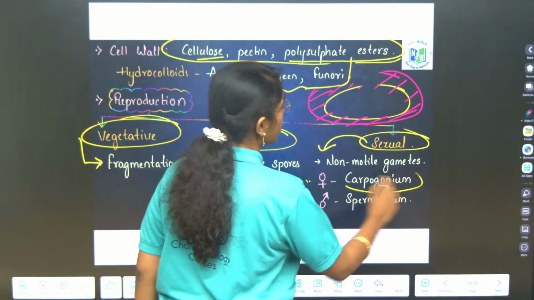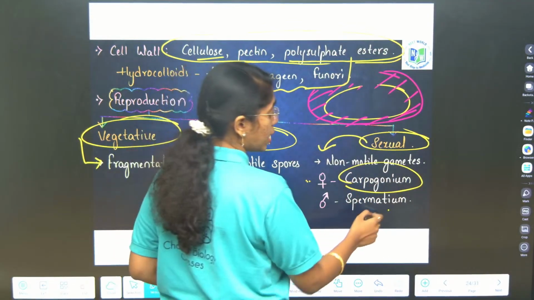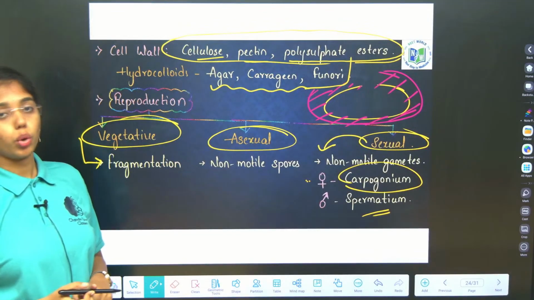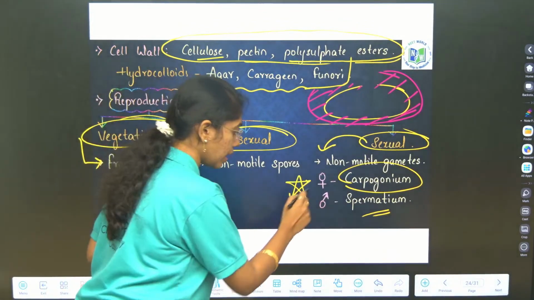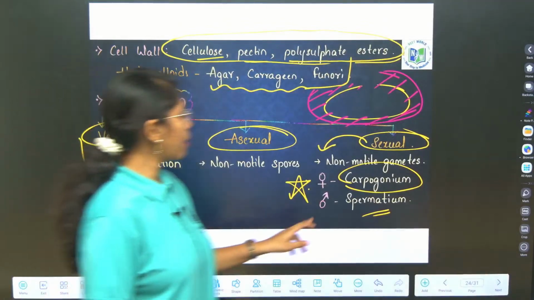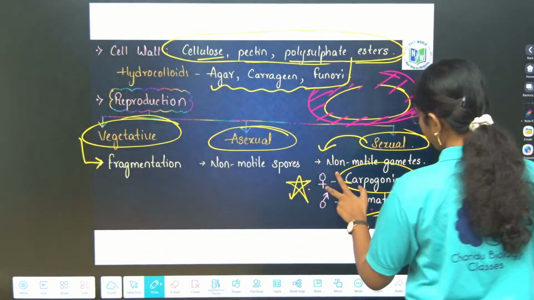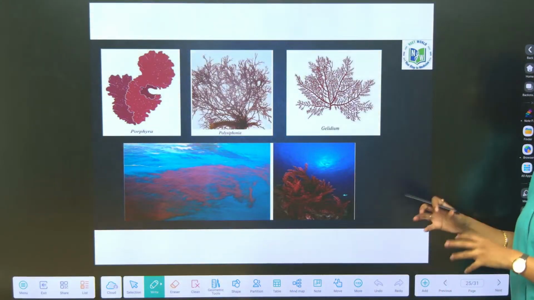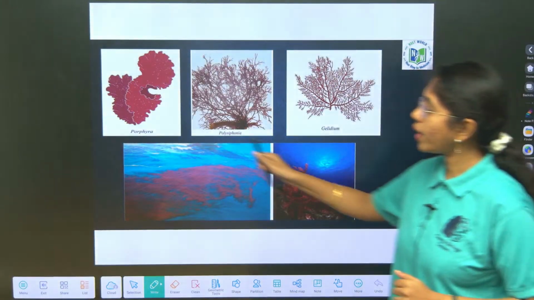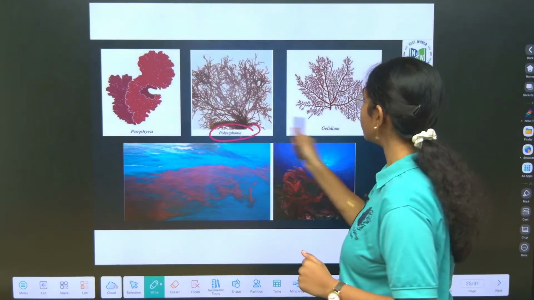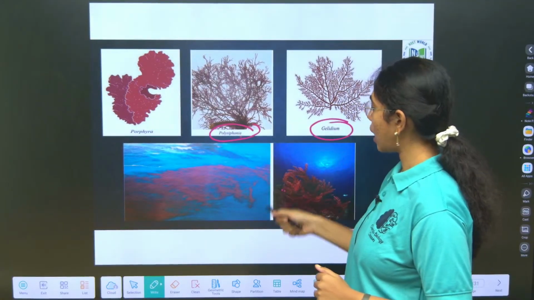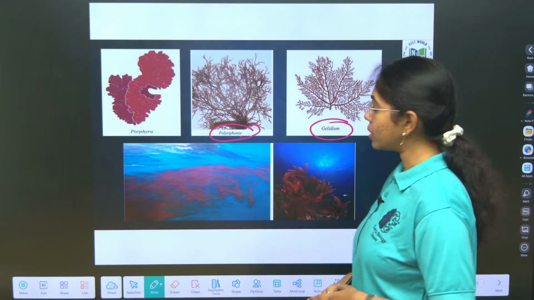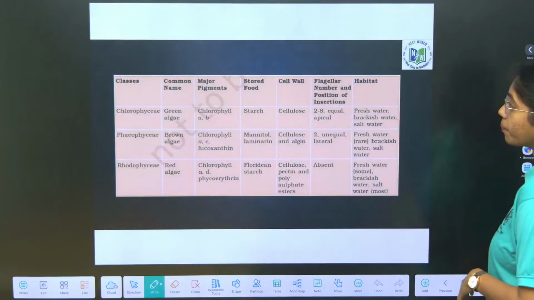Non-motile male gamete here is spermatium and non-motile female gamete is termed as carpogonium. Important to remember the names. Okay. Male gamete here is what, spermatium, and female is carpogonium. And here you can see different red algae, Porphyra, Polysiphonia which is branched, Gelidium, and these are profusely branched polysiphonial members which are present in the oceans.